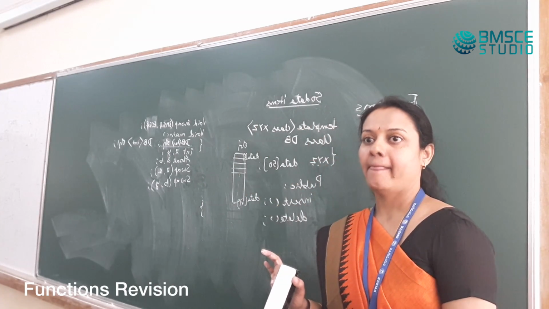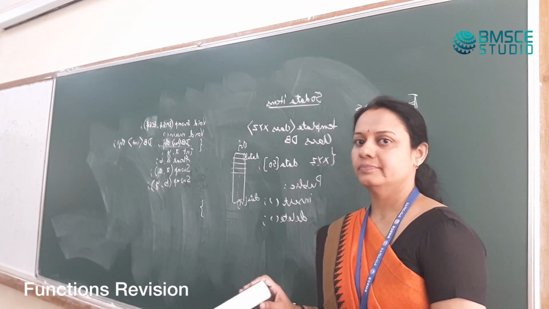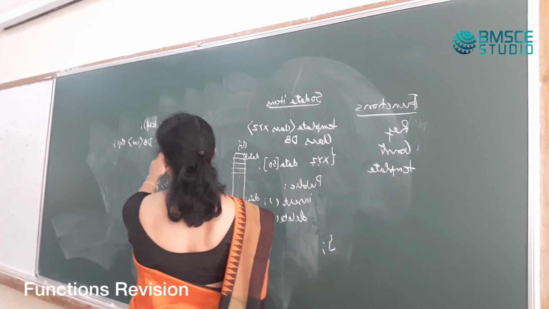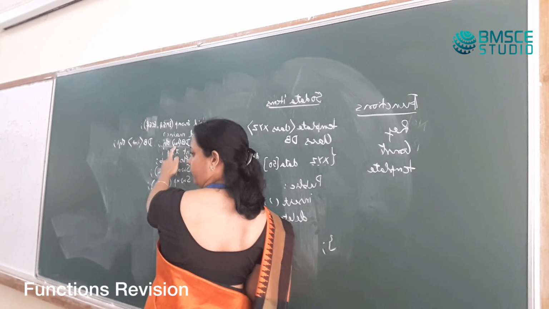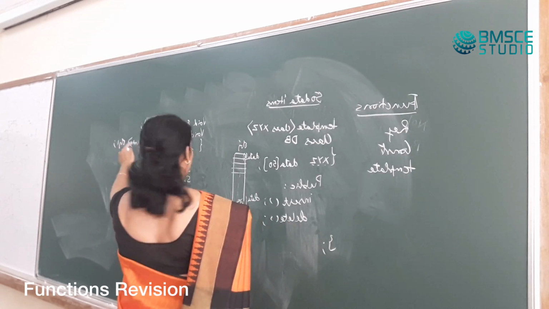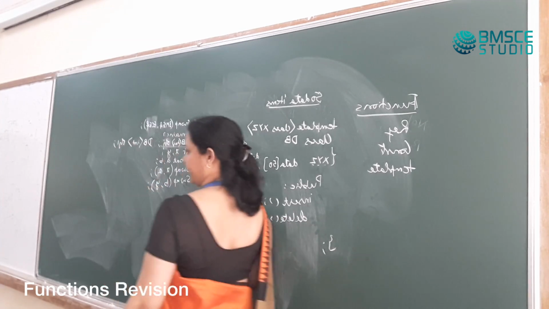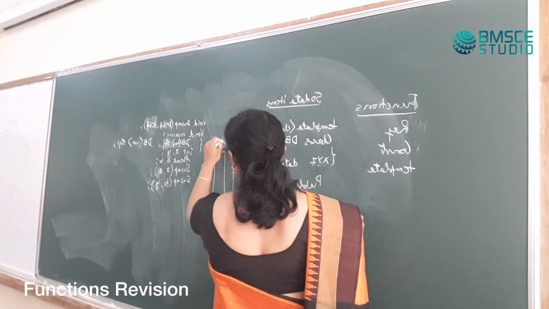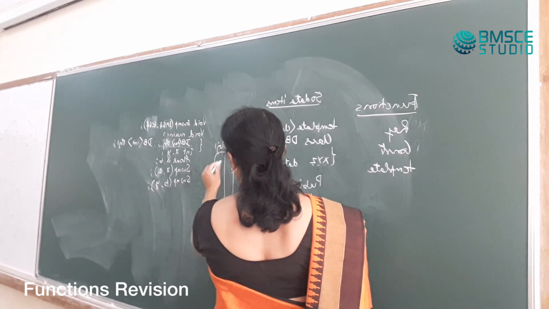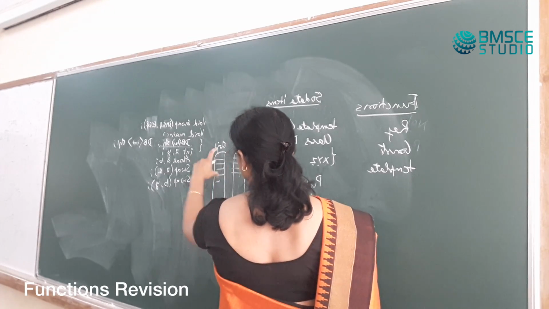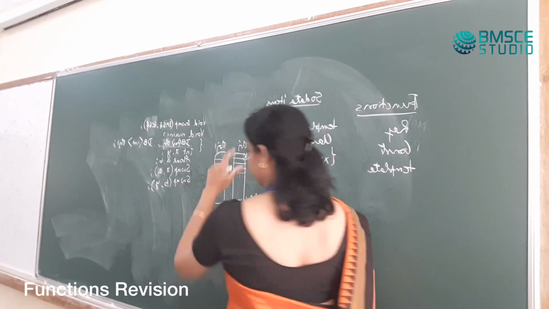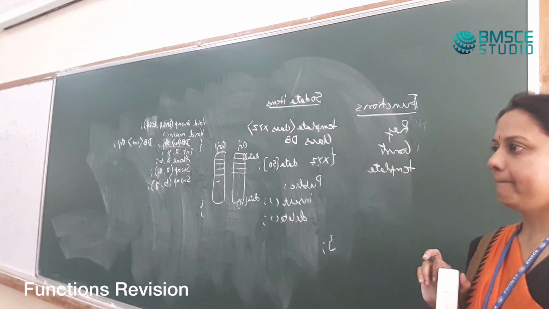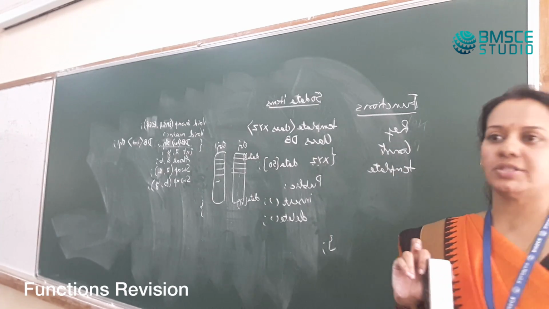Yes, because obj will hold an array of characters and obj1 will have an array of int. obj will have an array, obj1 also will have an array. This will hold int, and this will hold a character array. Fine? Any doubts?